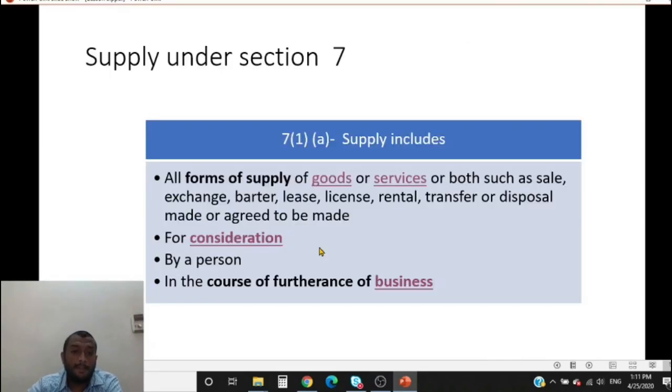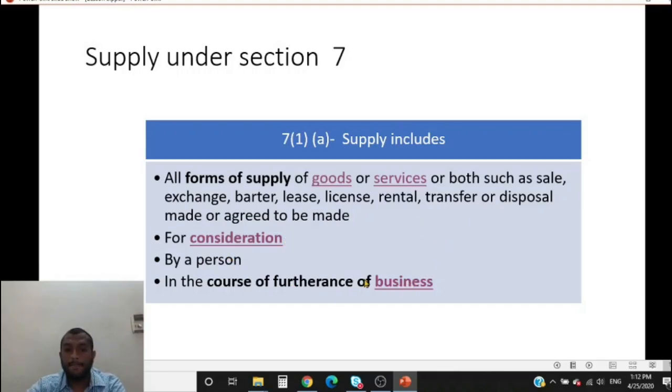So now let us make sense of this. It has to be a form of supply. It should fall under any of these or be similar to these. I'm not restricting it to these forms of supply. It has to be goods or service, one. It has to be for consideration, two. It has to be in the course of furtherance of business, three. It has to be by a person.